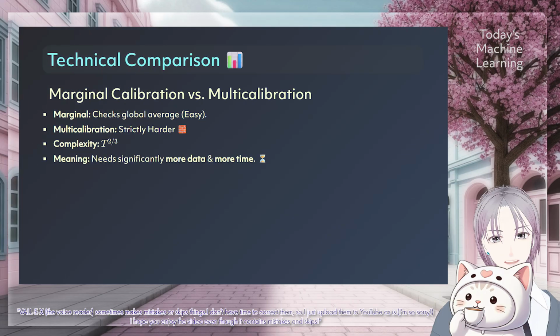Comparison is important too. How does this compare to other technologies? Well, the paper compares multicalibration to marginal calibration. Marginal calibration is the easy one. It just checks the global average. The authors prove that multicalibration is strictly harder. Specifically, they show a complexity of T to the power of 2/3. Without getting too technical, it means you need significantly more data or more time to get this fairness than we previously thought. It separates the easy problem from the hard problem.